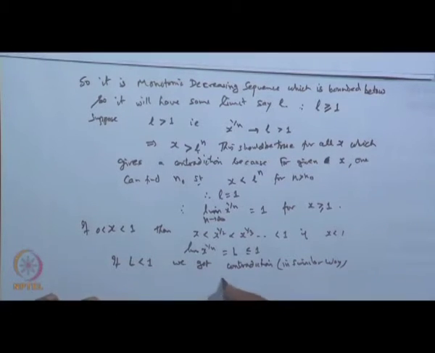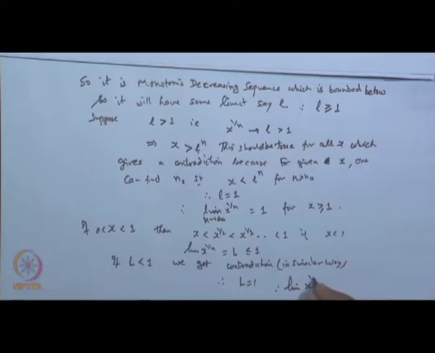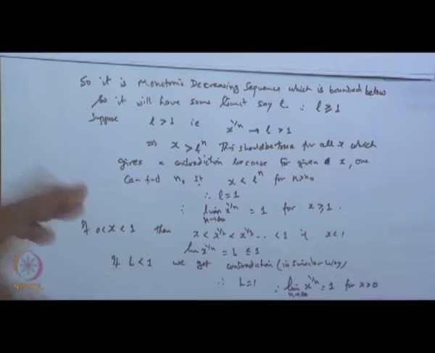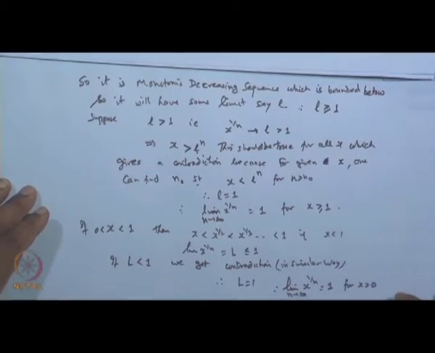Therefore, L must be 1. So, we conclude that the limit of x to the power 1 by n as n tends to infinity is always 1 for x greater than 0. Negative x is not defined, so we are not choosing it, because for negative x the roots are not real.